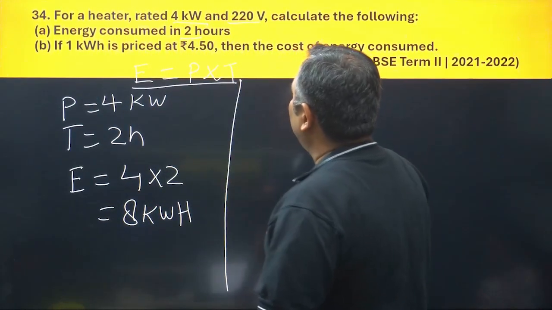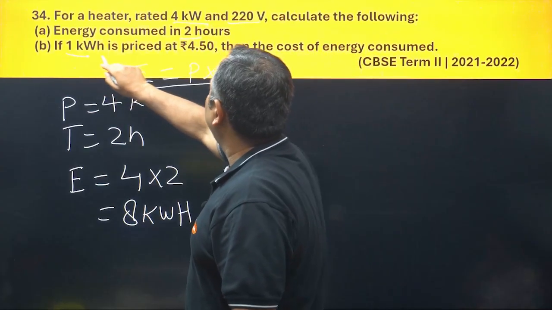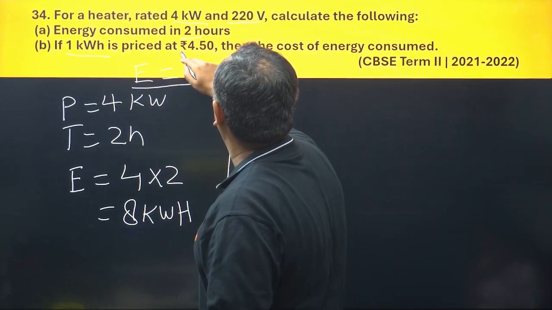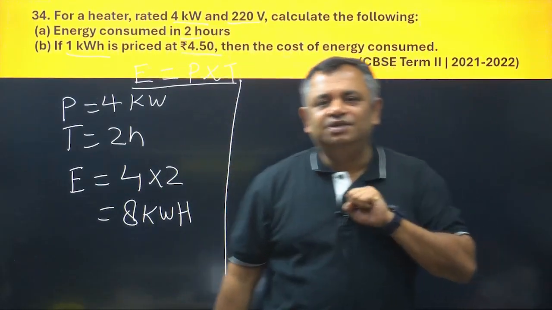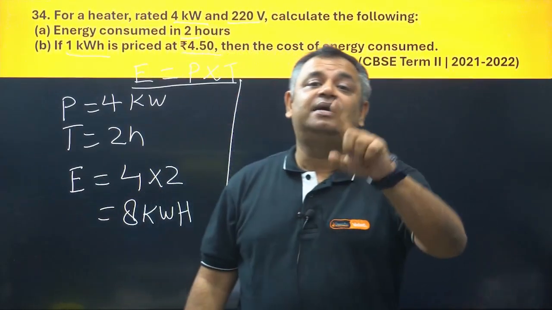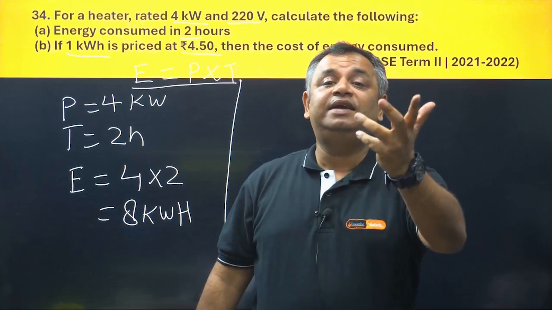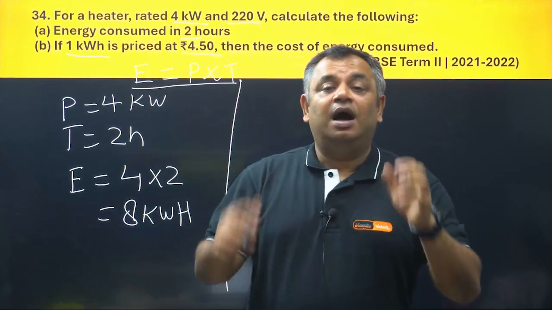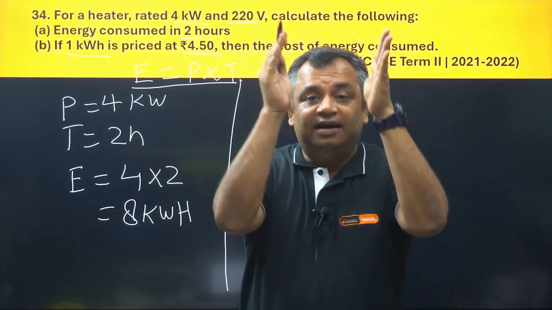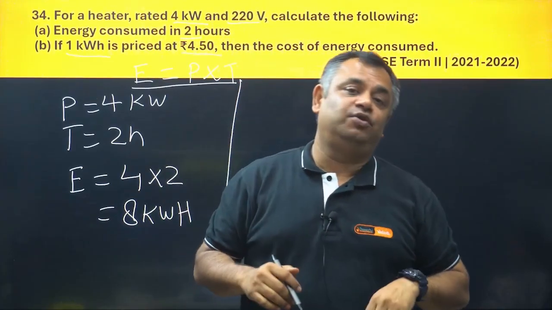Let's go ahead. Now it says if 1 kilowatt hour is priced at 4.50. Now what is this pricing? You would have seen the electrical meter at your homes. What does that meter measure? That meter measures how much electrical energy is being consumed in your house.